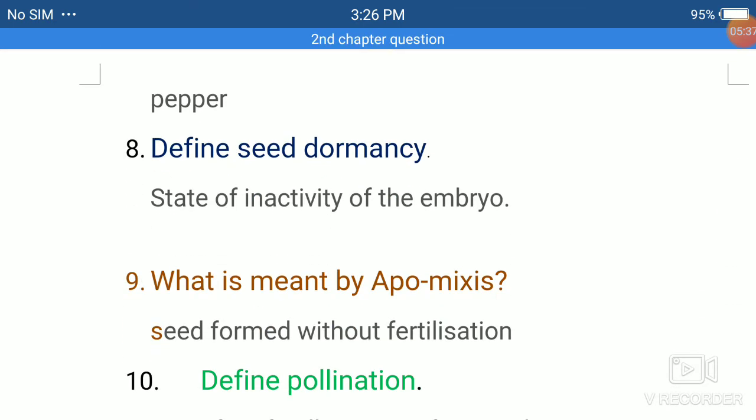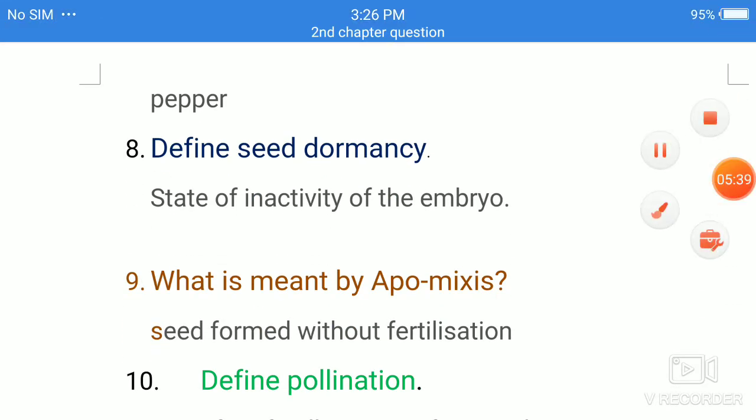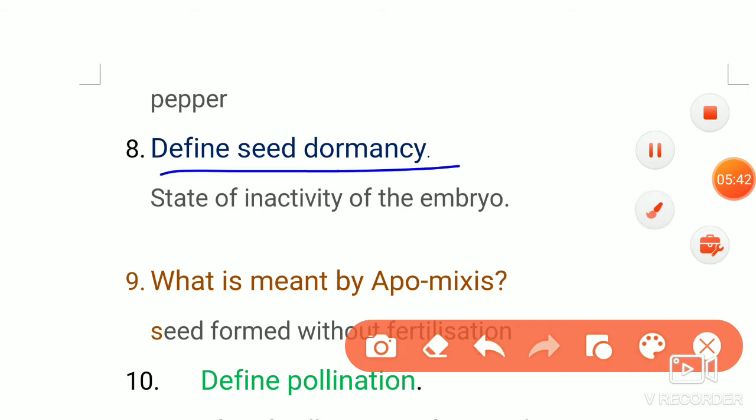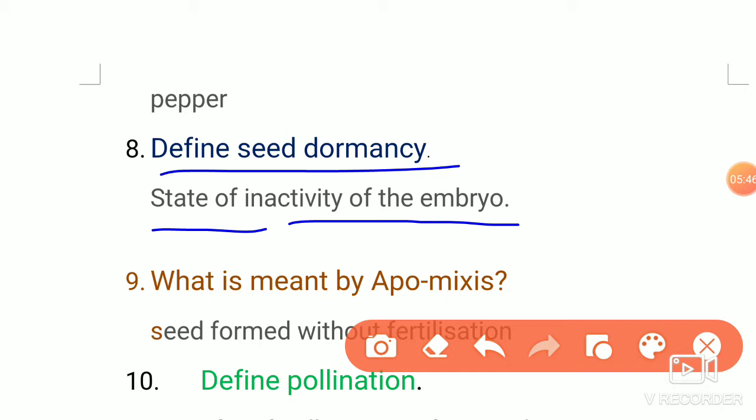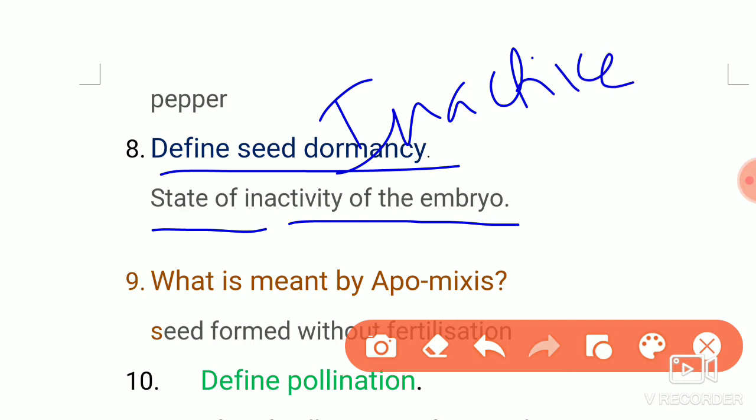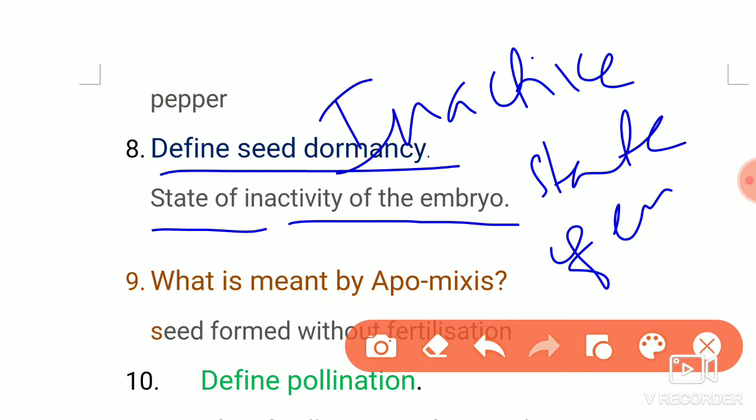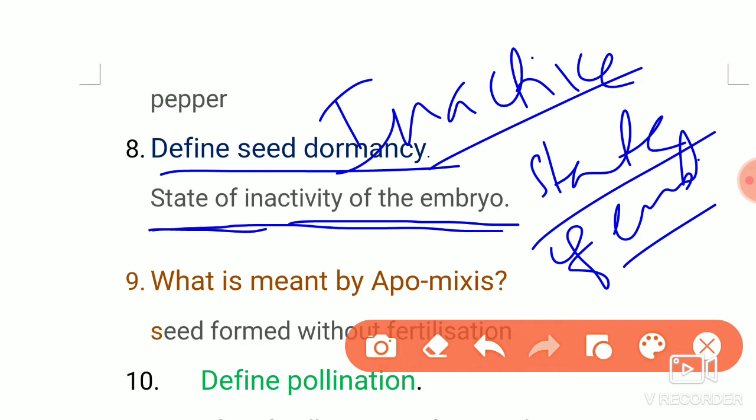The next is seed dormancy. The seed dormancy definition is the state of inactivity of the embryo. You can also write the inactive state of the embryo is called seed dormancy.